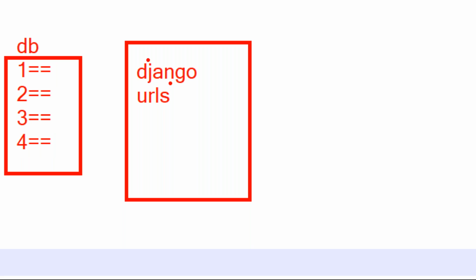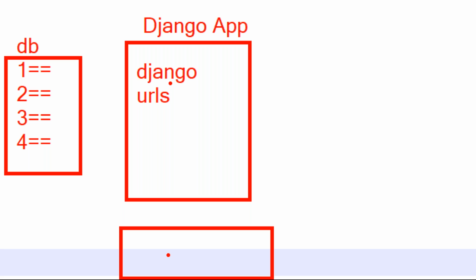Okay. So after developing this Django application, this is the pure Django app, assumption. From the browser, this is my browser, sir, I'm going to send a request to my Django. After developing the Django application, you run the server, sir.